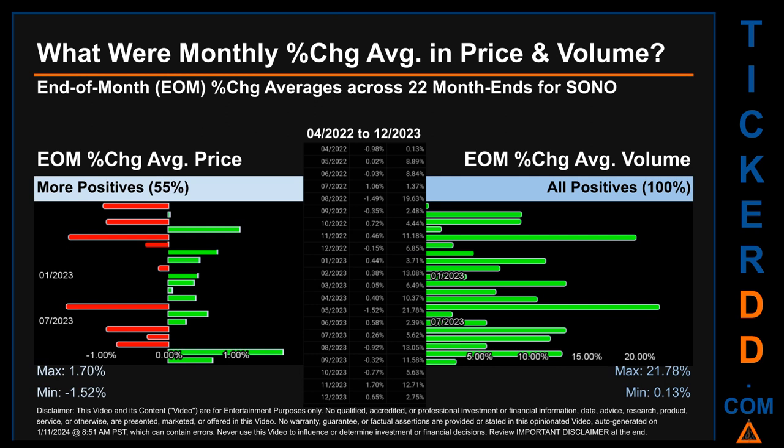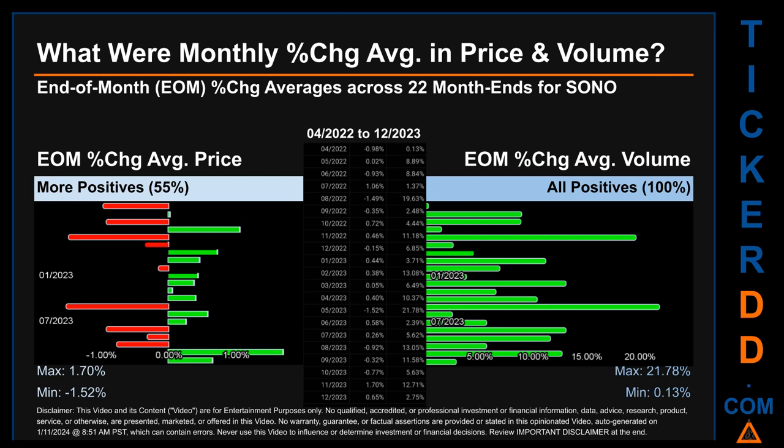From 04/2022 to 12/2023, 12 out of 22 month ends had a positive percentage change in average price. That is 55% of month ends saw a positive percentage change in average price. In terms of volume, 22 out of 22 month ends had a positive percentage change. That is 100% of month ends saw a positive percentage change in average volume.